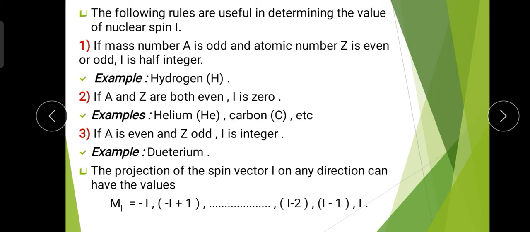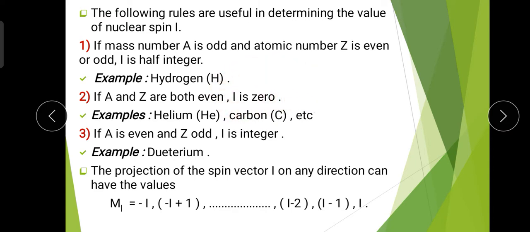The mass number A is the sum of protons and neutrons, so 2 plus 2 gives 4. So in this case A is 4 and Z is 2, both are even, so the nuclear spin is 0.